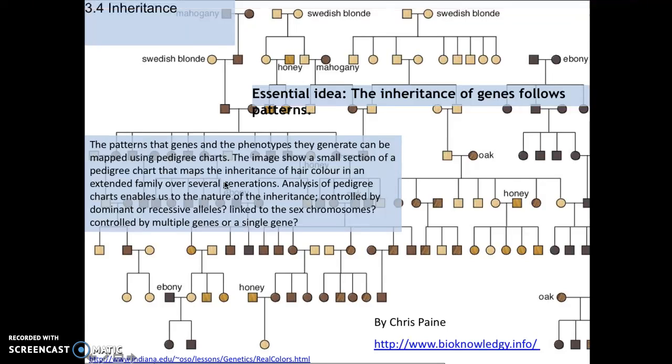All right, guys, last one. Great job getting through this. This is 3.4 on inheritance. There's some weird formatting going on. I'm not sure what's going on. Oh, there it is. Essentially, the inheritance of genes follows patterns.